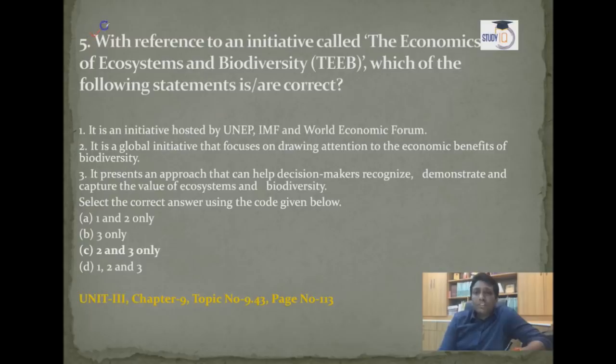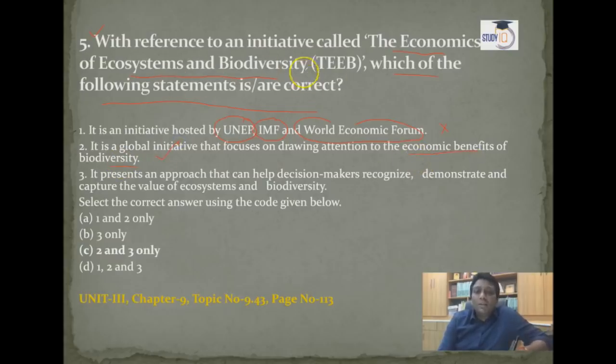The fifth question: with reference to an initiative called The Economics of Ecosystems and Biodiversity, which of the following statements is correct? 1. It is an initiative hosted by UNEP, International Monetary Fund and World Economic Forum. No guys, it's totally wrong. I will inform you what the initiative is. It is a global initiative that focuses on drawing attention to the economic benefit of biodiversity.